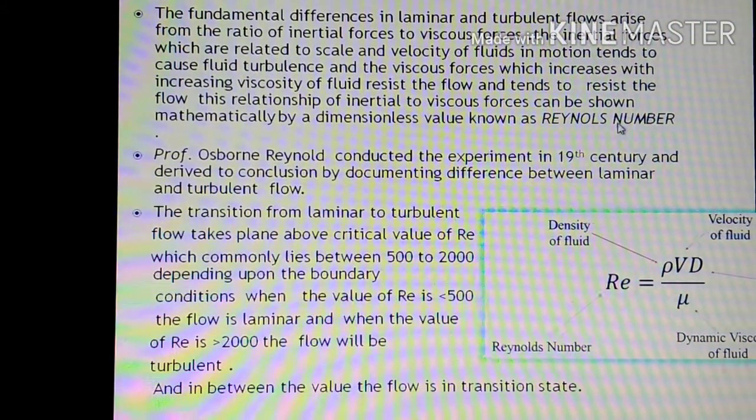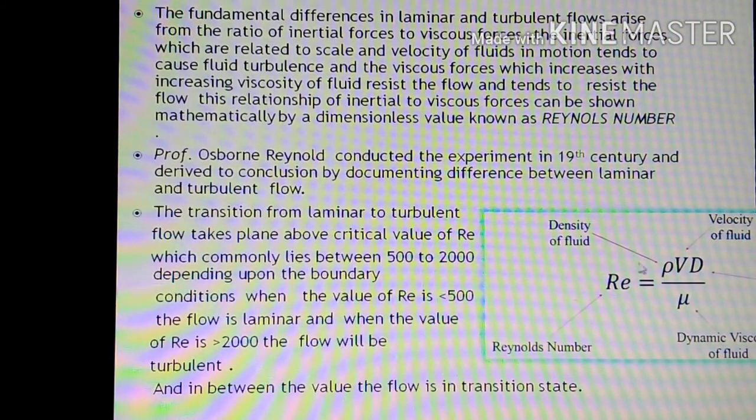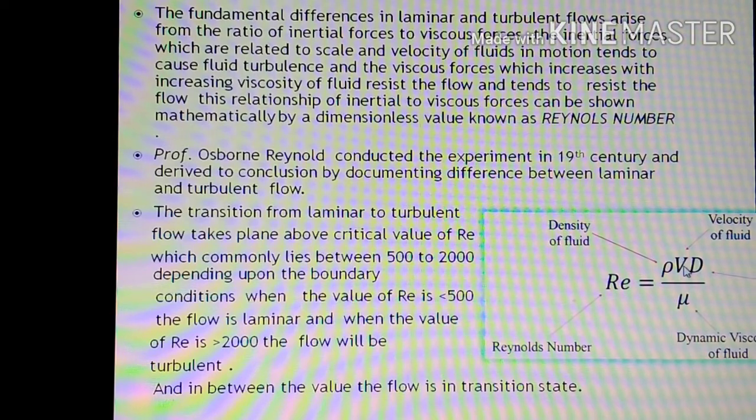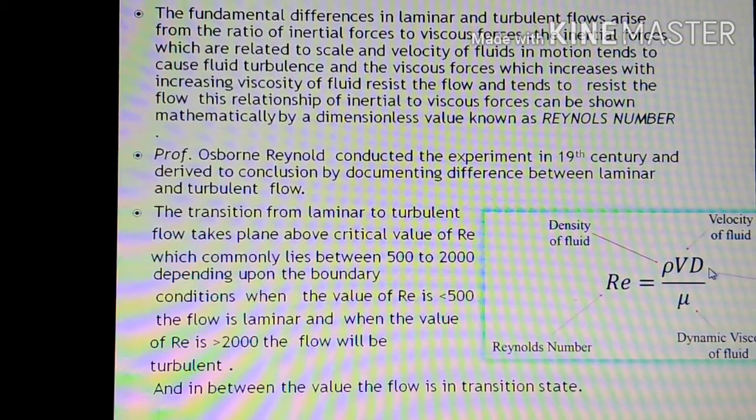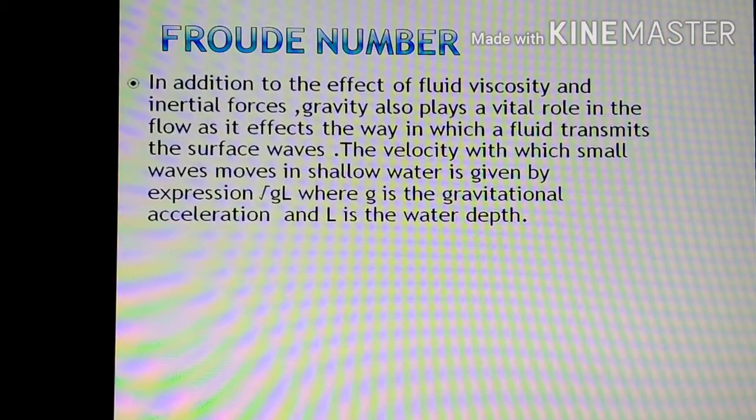Here you can see that the Reynolds number, represented by Re, is given by rho V d upon mu. Rho is the density of the fluid, V is the velocity of the fluid, and d is the diameter of the pipe through which the fluid is being conducted. Mu is the dynamic viscosity coefficient of the fluid.